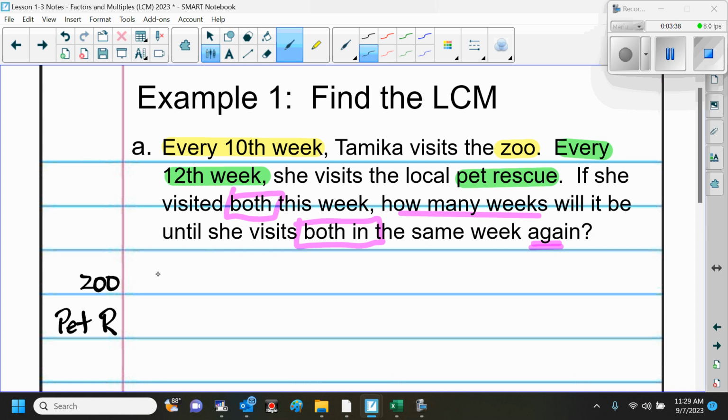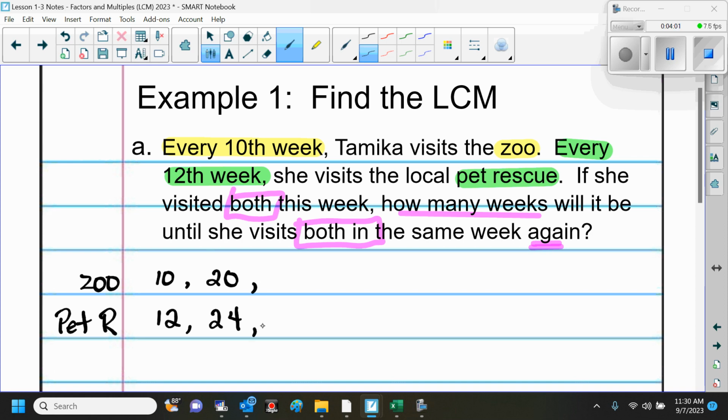And we're going to just use a list of multiples to figure out this problem. So every 10th week and every 12th week. Let's list our multiples. The multiples of 10, the next multiple for 10 is 20, and for 12 is 24. Okay?